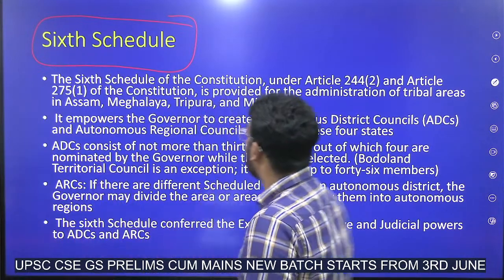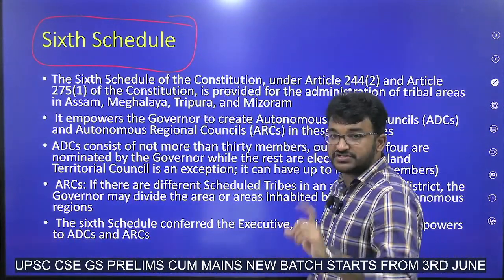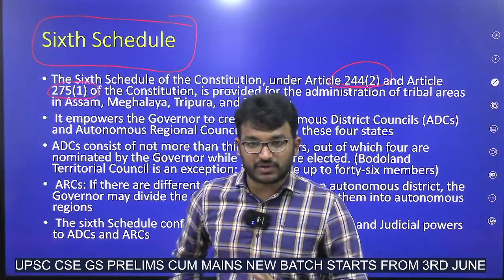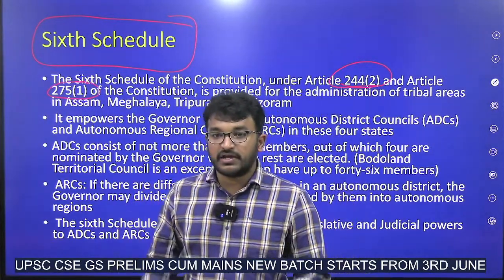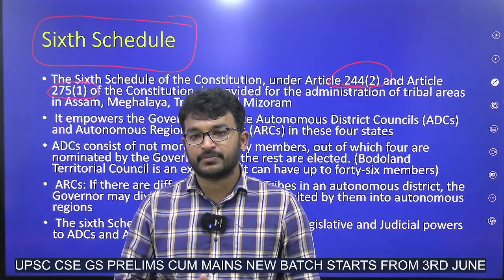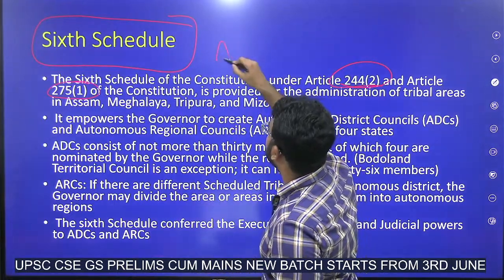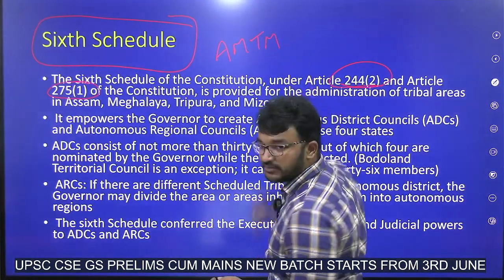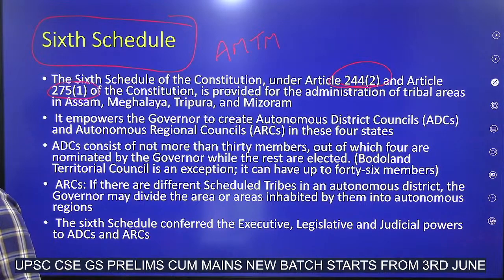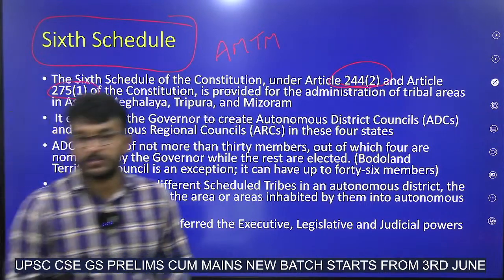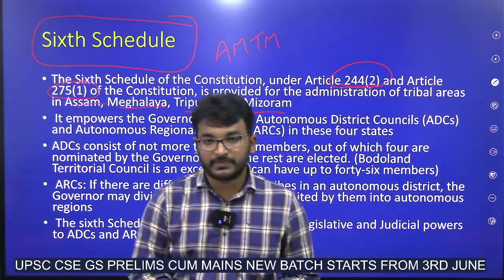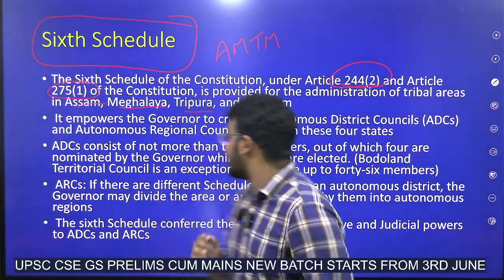This 6th schedule of the Constitution is under Article 244(2) and Article 275(1). Remember these two articles, Article 244 and Article 275. And to which 4 states does this 6th schedule belong? Remember this: AMTM. AMTM means Assam, Meghalaya, Tripura and Mizoram.